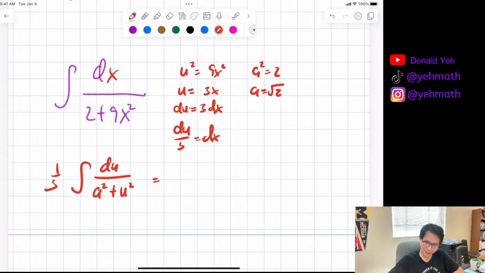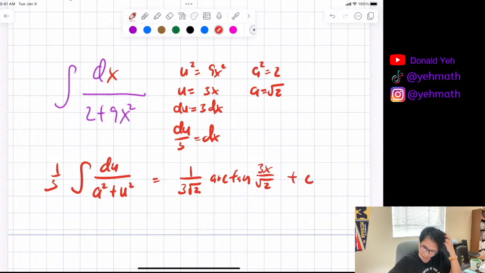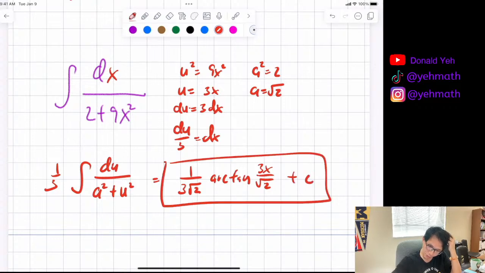So that's equal to 1 over 3. And then there's 1 over a, right? So it'd be square root 2, right? Arctan of u over a, which is 3x over square root 2 plus c. And that's what people usually mess up, because they underestimate something very simple.